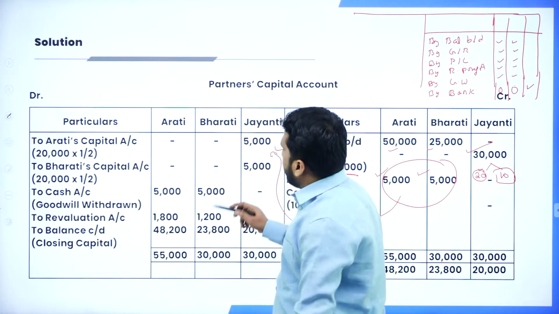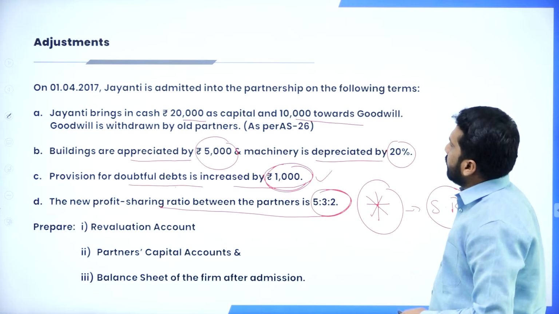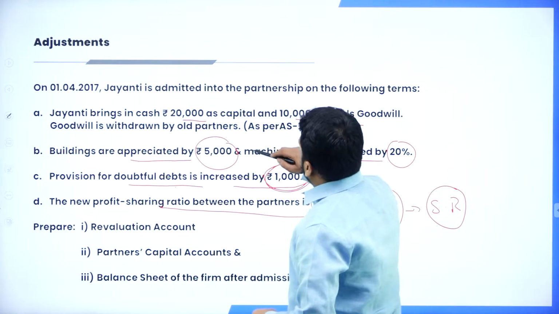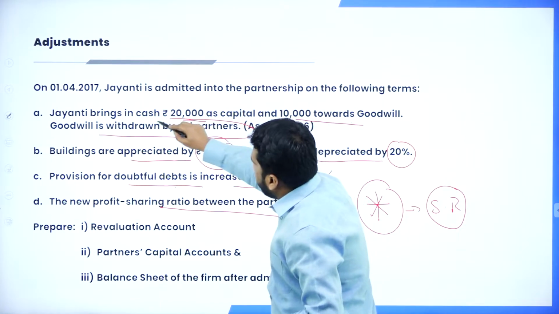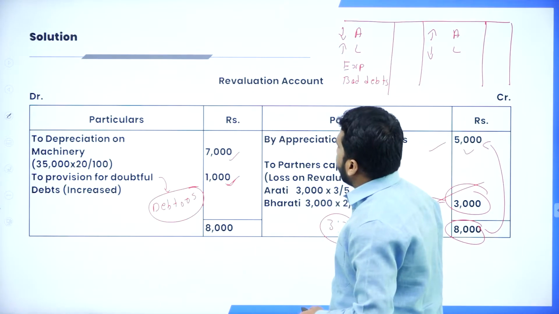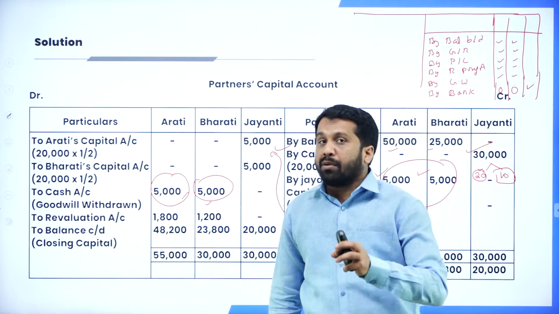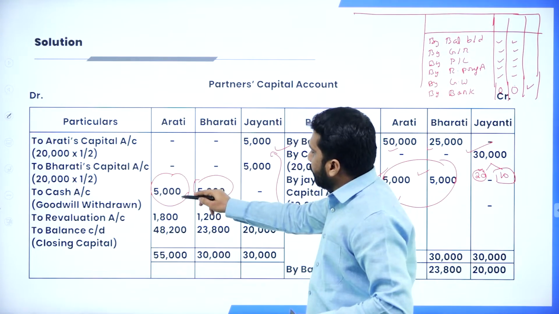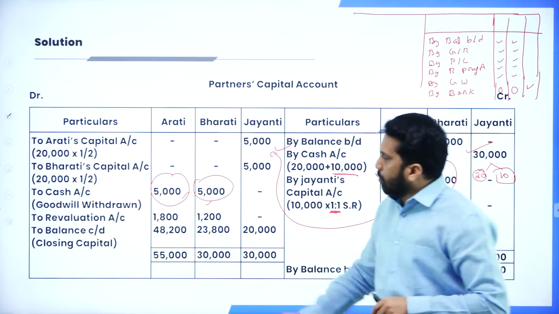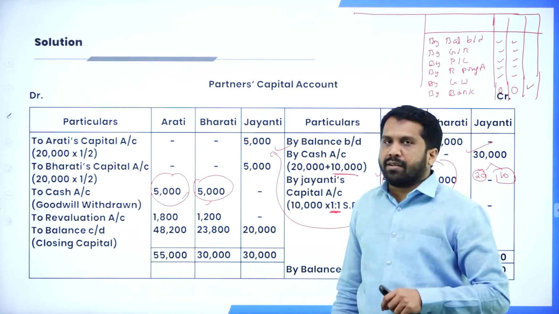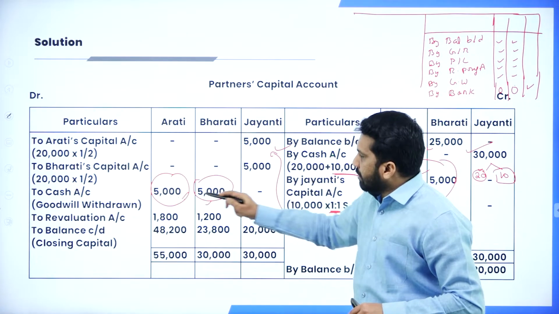Then what is the cash? 5,000, 5,000. Why is it 5,000, 5,000? Because they have given. Jayanti brings 20,000 as capital and 10,000 towards goodwill. Goodwill is withdrawn by partners. When it is withdrawn by partners, it will be 5 and 5. If the words 'withdrawn by partners' are not there, then we are not supposed to write this. If half of the goodwill is withdrawn, 2,500, 2,500. If nothing is given, 0, 0. If it is withdrawn, 5,000, 5,000.